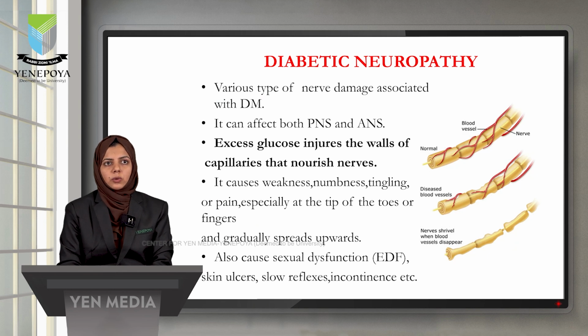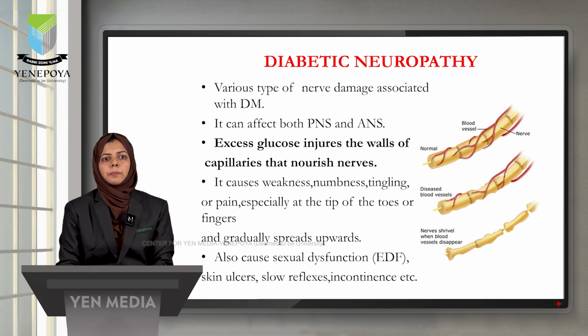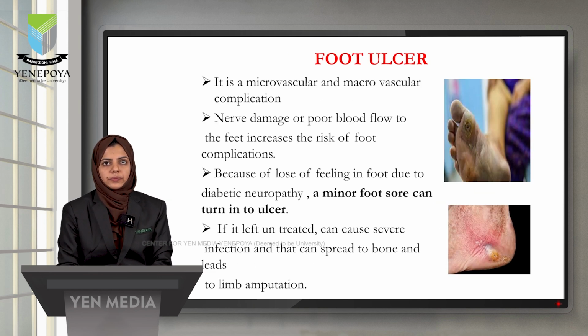Next is diabetic neuropathy. Various types of nerve damage can also be caused by diabetes mellitus. Excess glucose injures the walls of capillaries that nourish the nerves and causes weakness, numbness, tingling or pain, especially at the tip of toes or fingers, and gradually spreads upwards.